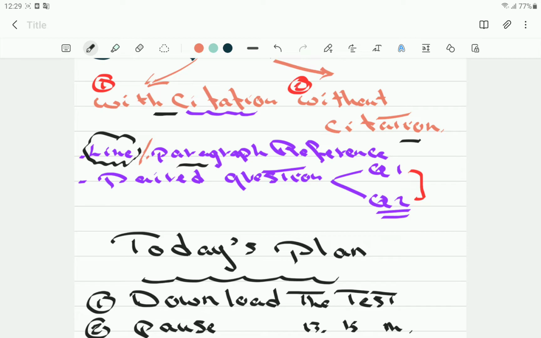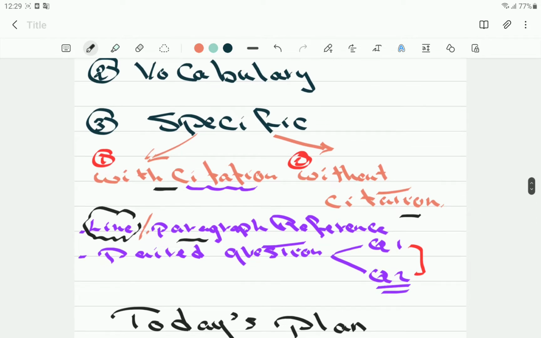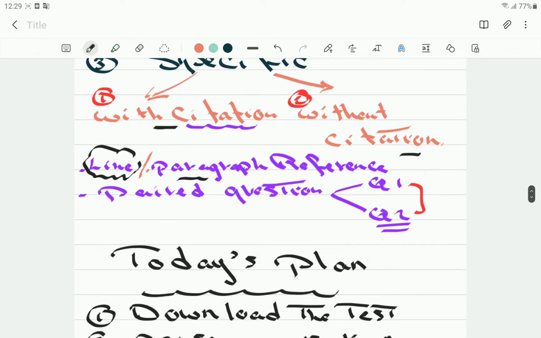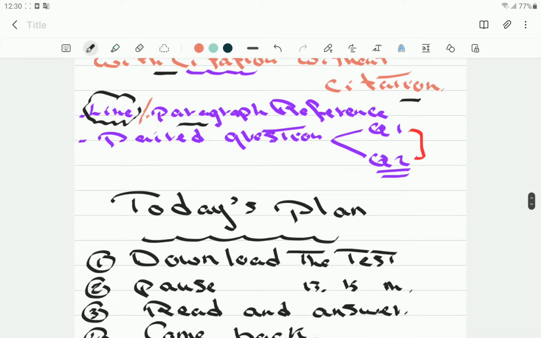Question 1 asks you a certain question and then asks what the evidence is. So this is 2 parts. Question 1 and question 2 are linked together. And the other kind is without citation. No line reference and no paragraph reference. Just asking about a specific event or something in the passage.